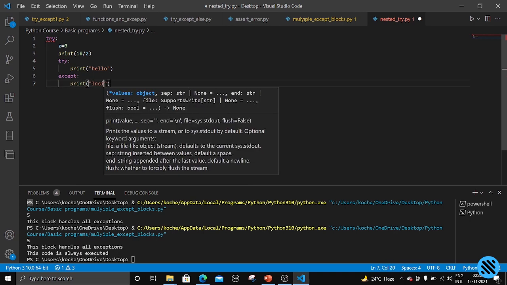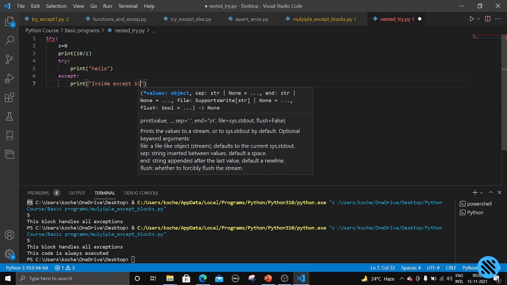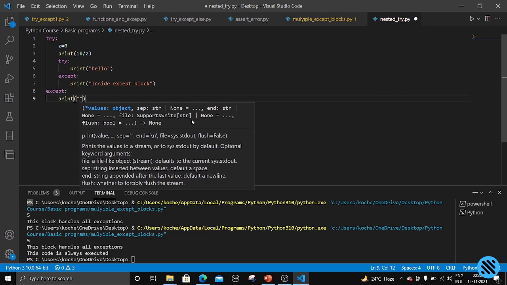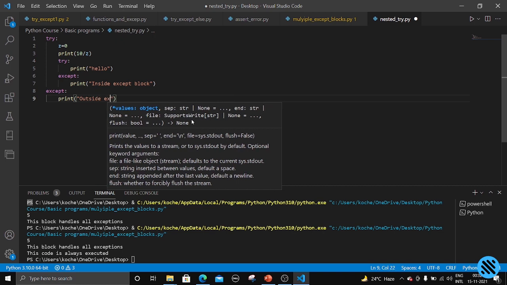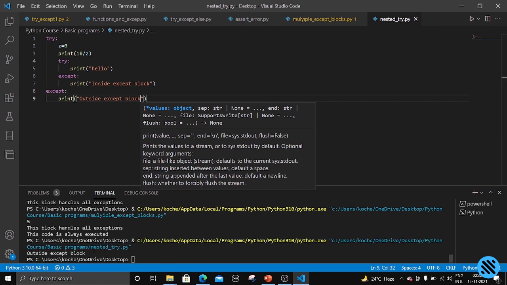Print inside except block, and we also need to provide an except block for the outer one, outside except block. Now let us try to run it. The outside except block statement is executed.